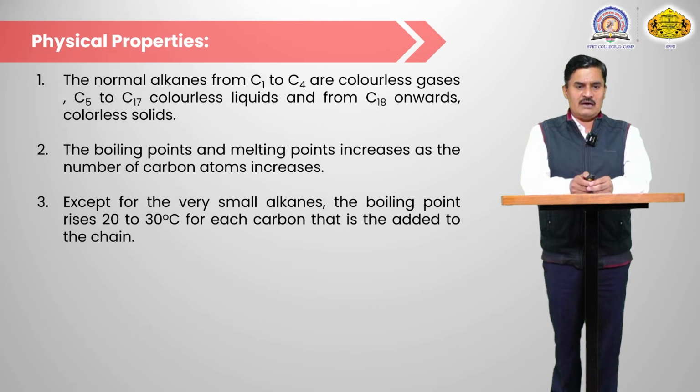Physical properties of the alkane. The normal alkanes from C1 to C4 are colorless gases, so the lower members are gases. C5 to C17 are colorless liquids. Up to carbon chain 17 the compounds are liquid. From C18 onward they are colorless solids, for example the waxes.